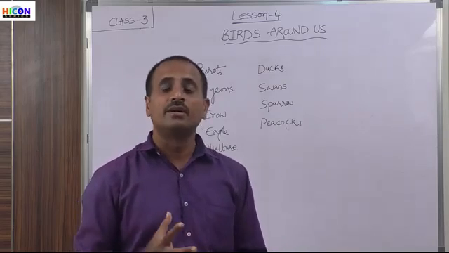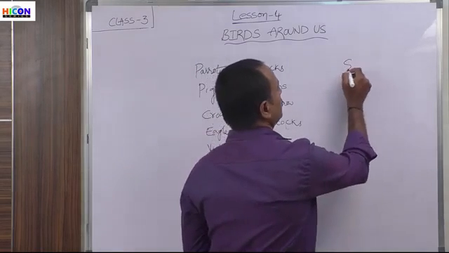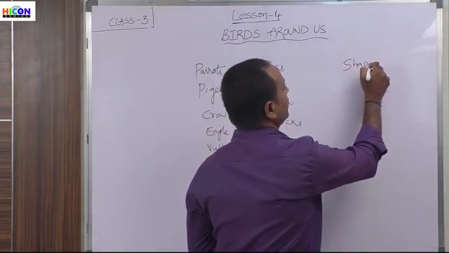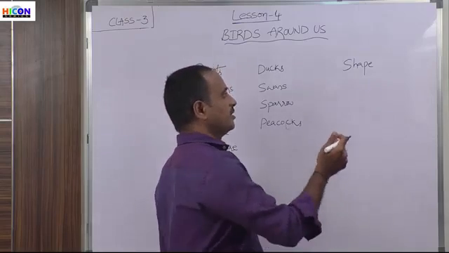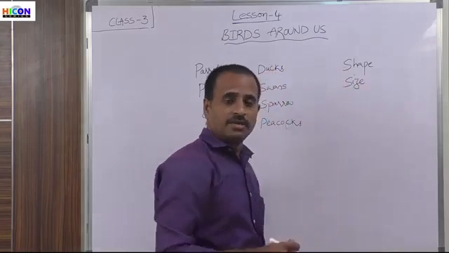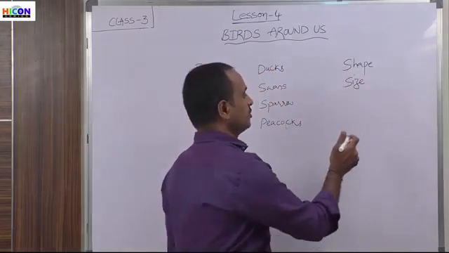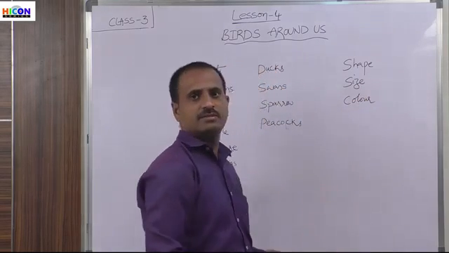For example, different birds have different shapes, different sizes, and also different colors.